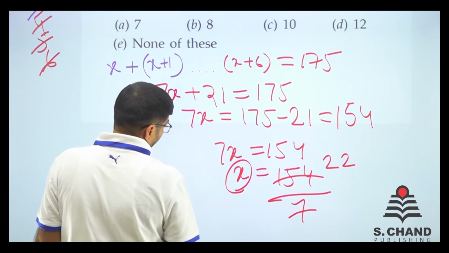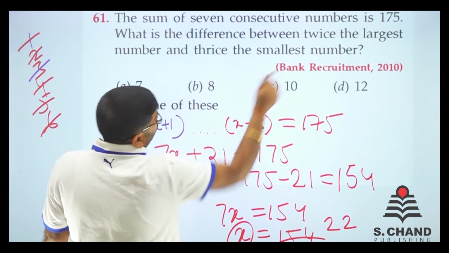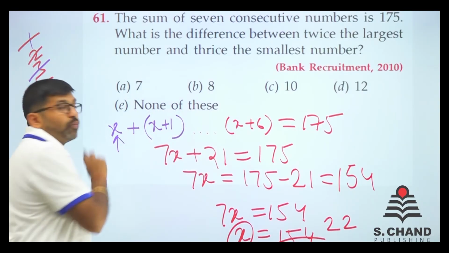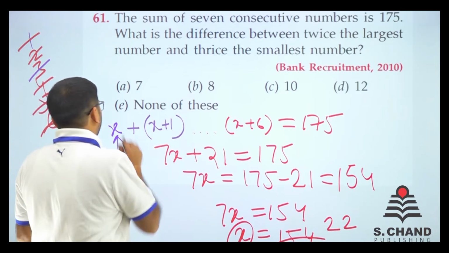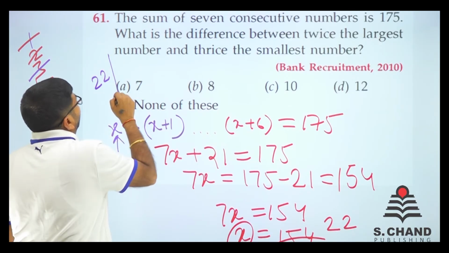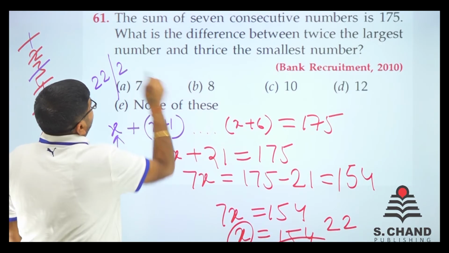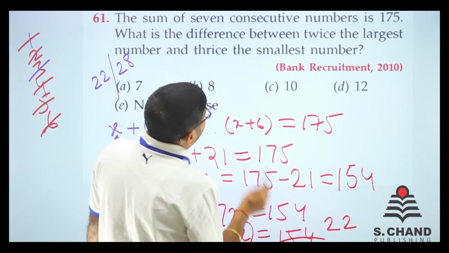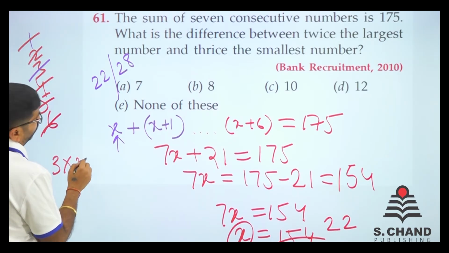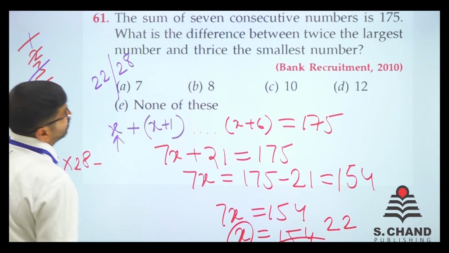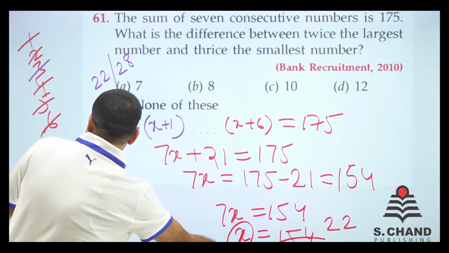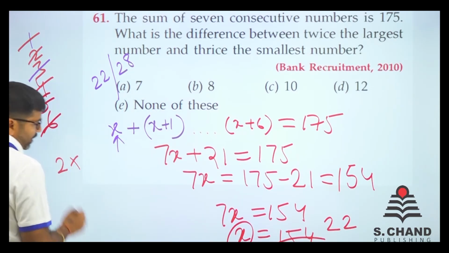Now what is asked? Twice the largest number and thrice the smallest. X is the smallest number, right? And the largest number, x plus 6. So smallest is 22 and the largest is 22 plus 6, 28. Thrice the largest number, what is the difference? Sorry, twice the largest. Need not confuse again and again. Twice the largest.